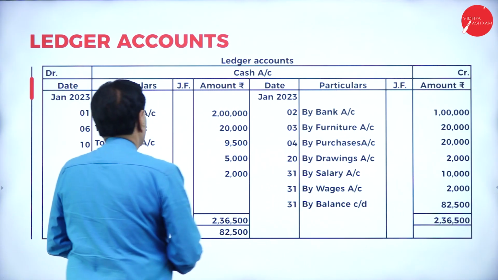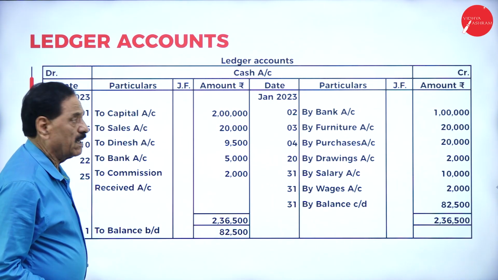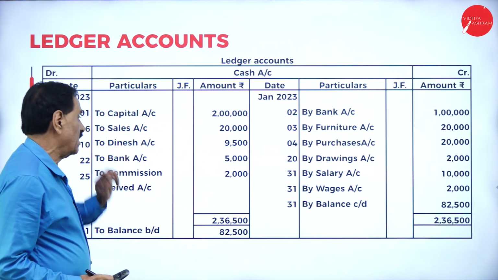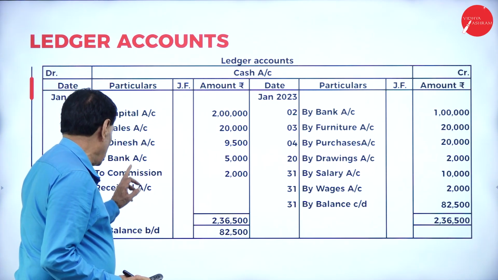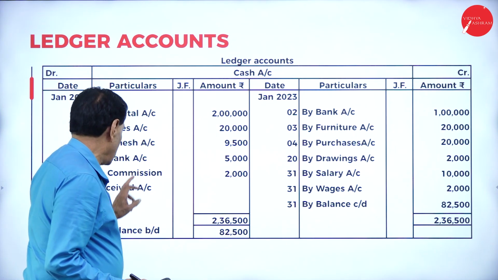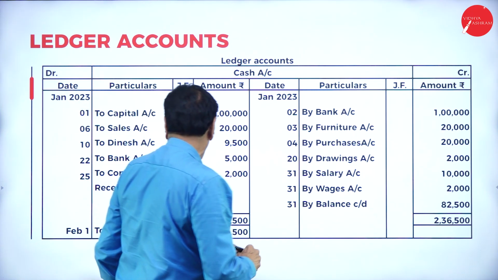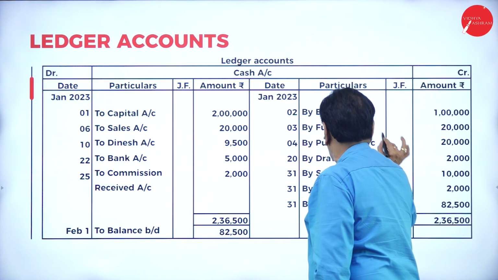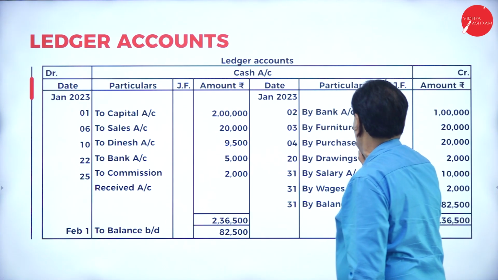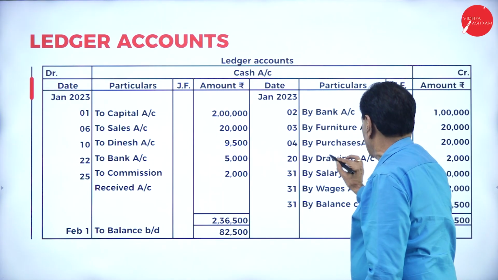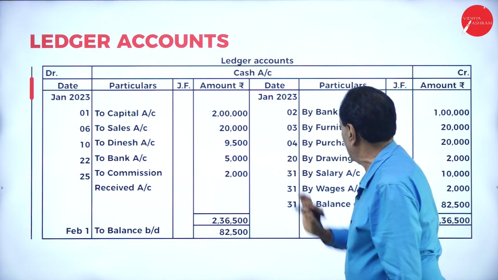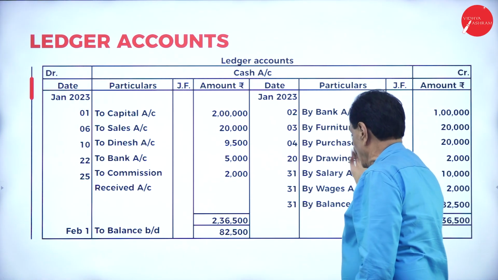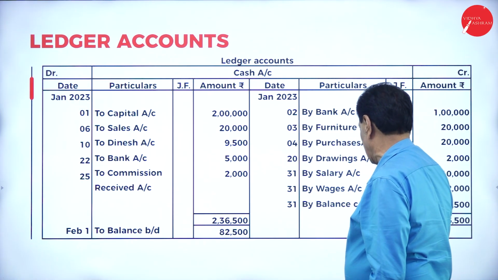So the entries here: cash account debit to capital account, cash account debit to sales account, cash account debit to Dinesh account, cash account debit to bank account, cash account debit to commission received account. Bank account debit to cash account, furniture account debit to cash account, purchase account debit to cash account, drawing account debit to cash account, salary account debit to cash account, wages account debit to cash account, by balance.